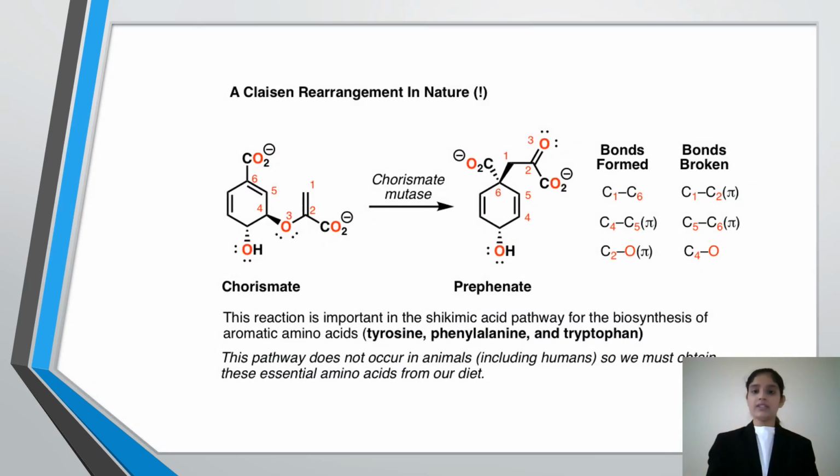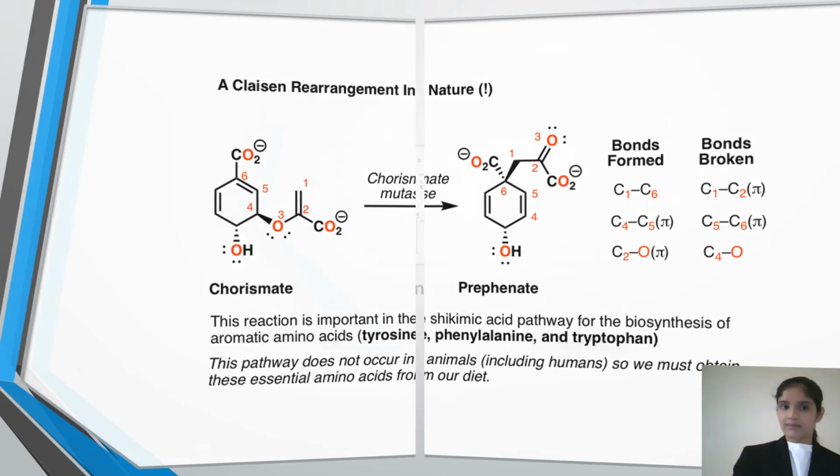The slide shows the overall Claisen rearrangement reaction of chorismate to prephenate, and this clearly shows which bonds are being broken and which bonds are being formed during the Claisen rearrangement. C1 and C2 pi bonds, C5, C6 pi bonds, and C4 oxygen sigma bonds are being broken, and C1, C6 sigma bond, and C4, C5 pi bond, and C2 oxygen pi bond are being formed during the Claisen rearrangement of chorismate to prephenate by chorismate mutase in this mechanism.